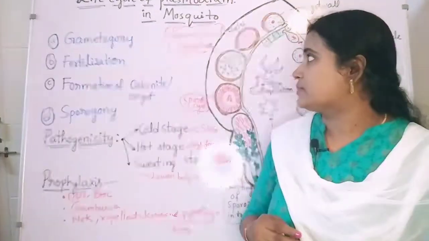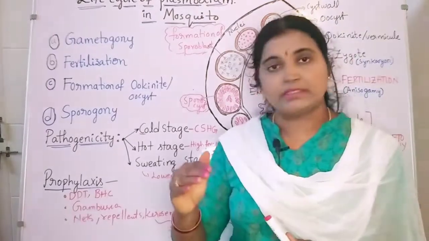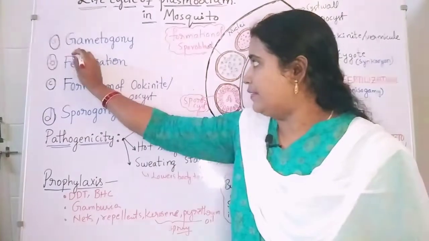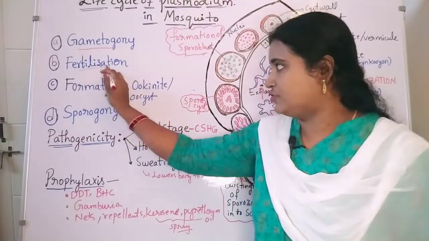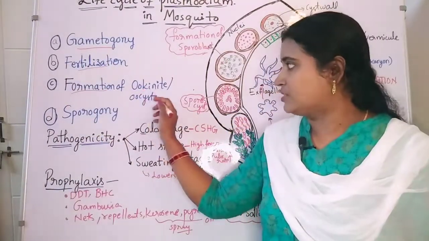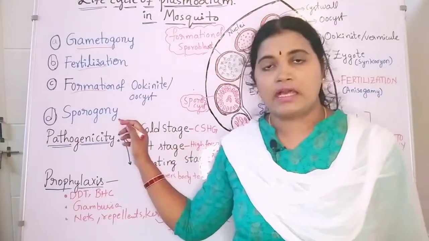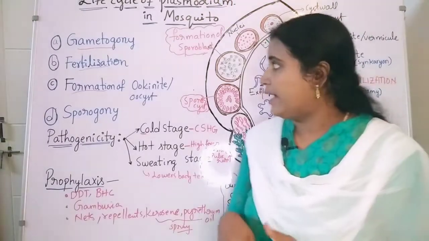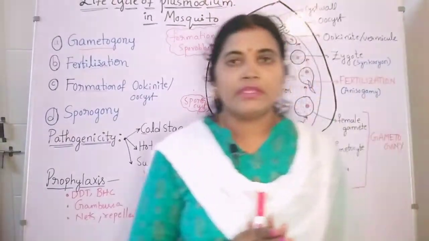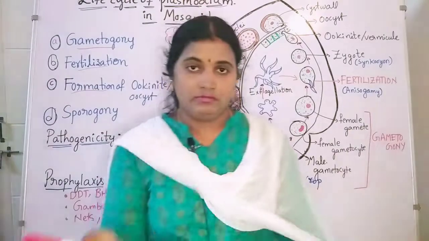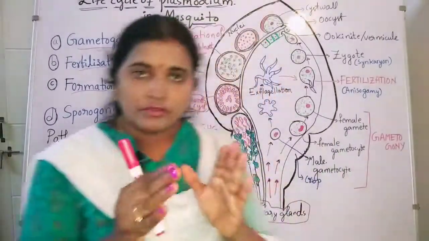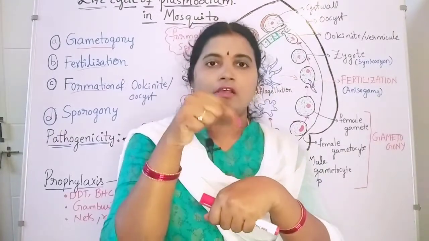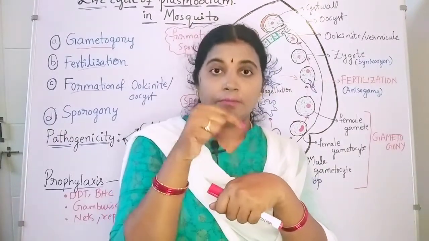So life cycle of Plasmodium in mosquito, mainly it takes place in 4 stages. So first one is gametogony, next fertilization, formation of ookinete or oocyst, and the last one is the sporogony. Okay, so one by one we'll see now. So gametogony, what is the meaning of gametogony?